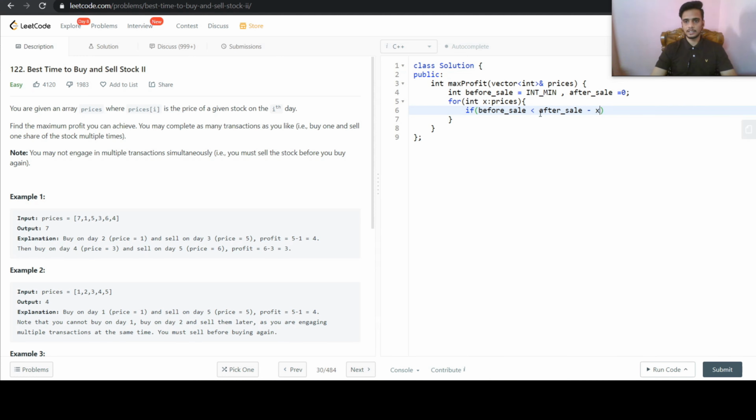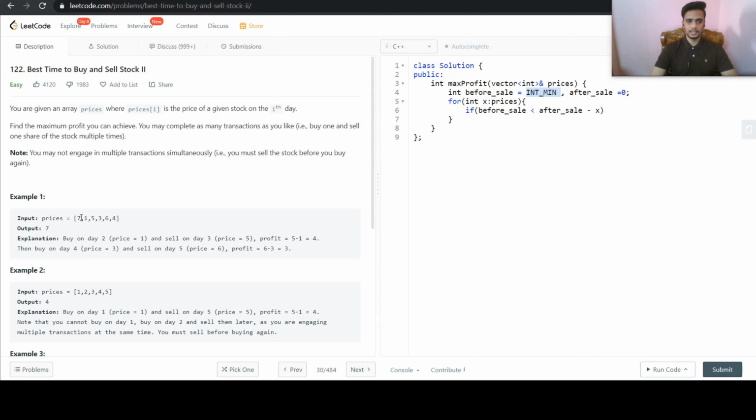The after sale represents the condition of a trader after a particular sale. Since we did not engage in any sale before, the after sale value is 0. So this is the current condition of a trader, and he has a 0 amount, and we have initialized before sale as int minimum.